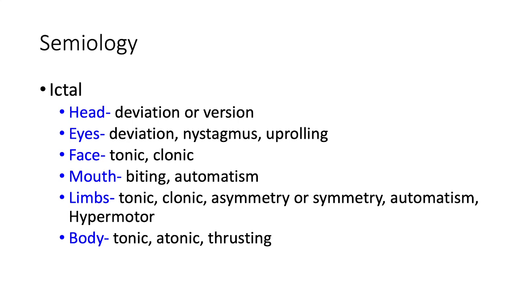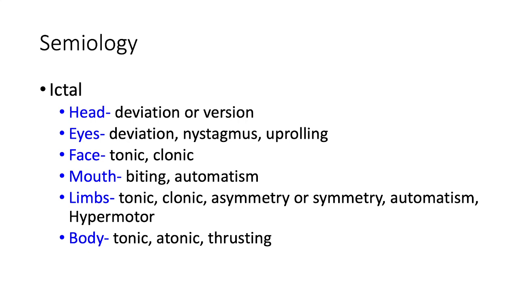The face, besides dividing them into tonic or clonic seizures, we also need to describe whether they are unilateral or bilateral. Whereas for the mouth, it's important to note oral automatism, which is commonly seen in temporal lobe epilepsy.